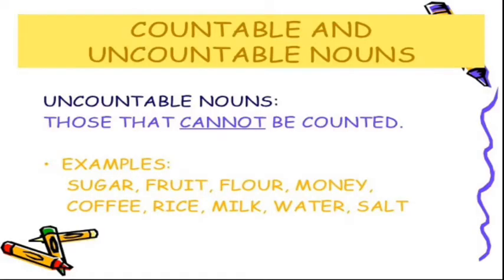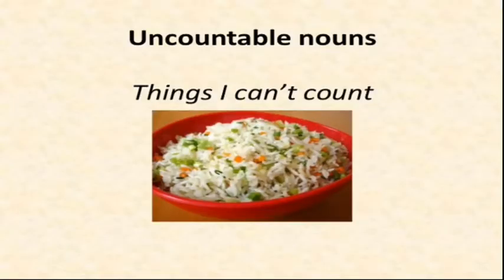What are uncountable nouns? The nouns that cannot be counted are uncountable nouns. Examples: sugar, coffee, rice, milk, water, salt, etc. Or you can simply say that things that you cannot count are uncountable nouns. Example: rice shown in this picture.